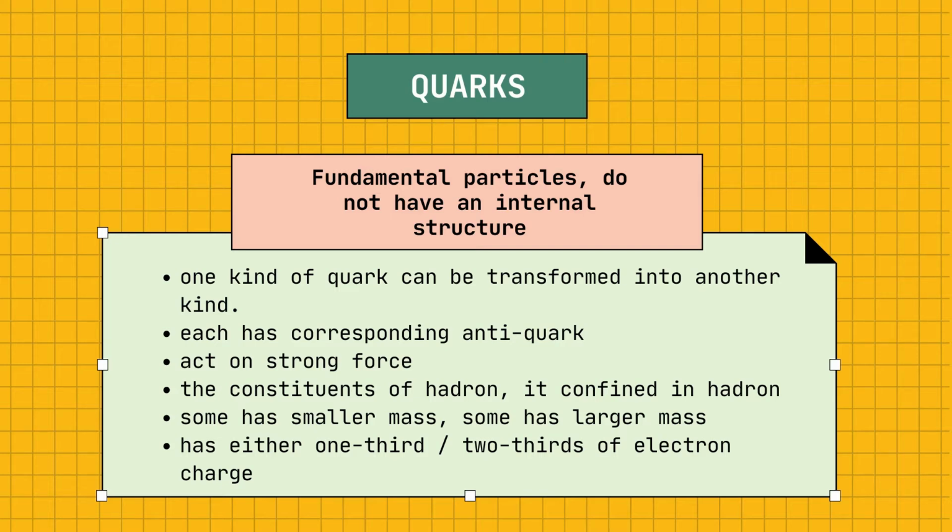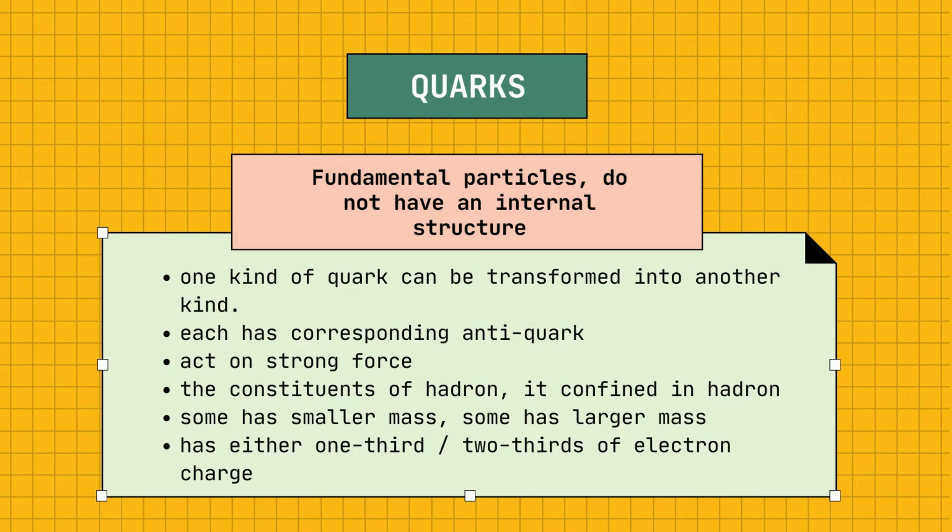First, one kind of quark can be transformed into another kind. Each quark has a corresponding antiquark. It acts on strong force. Some have smaller mass, and some others have larger mass. This helps to differentiate between the quarks.